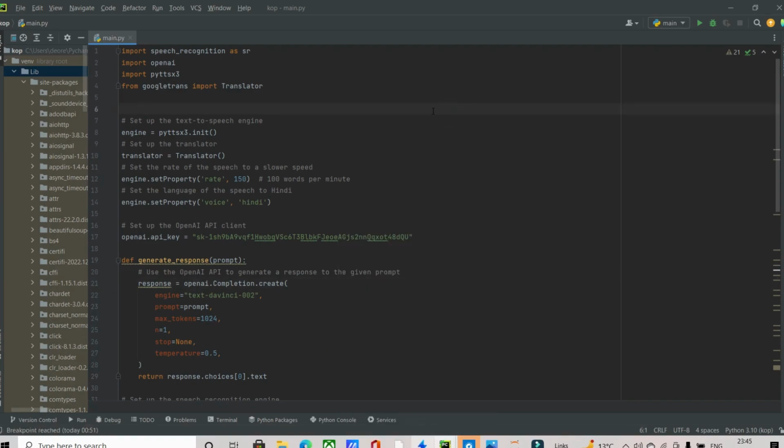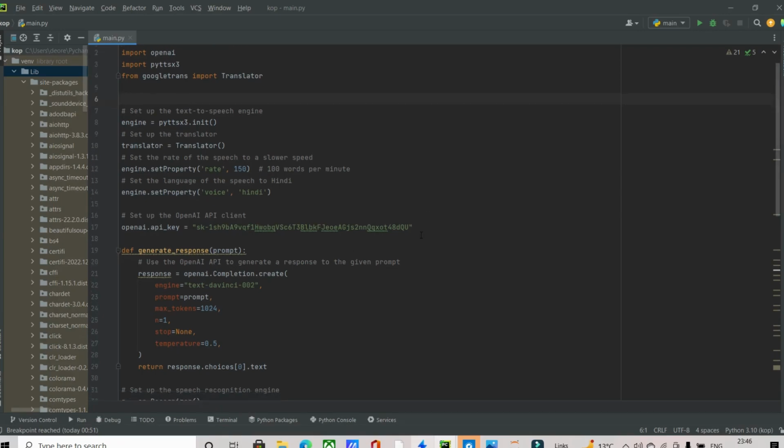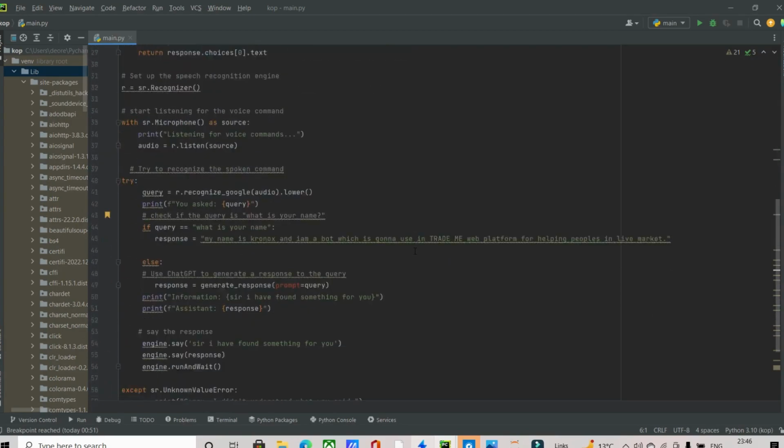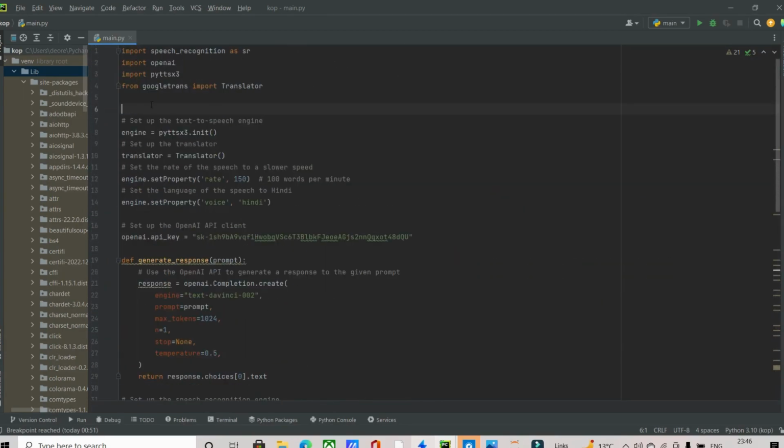So you can use this code to build your own virtual assistant for your daily queries or something like that. Even if the ChatGPT website is down or facing huge traffic, you can still use this code because it doesn't depend on that. It will work on its own, it will not depend on that. Okay, so don't worry about that.